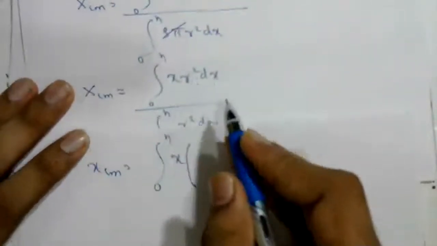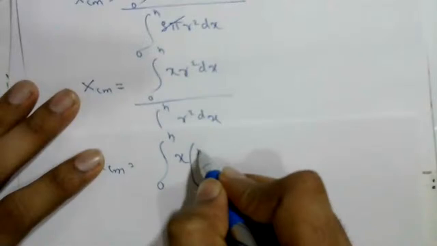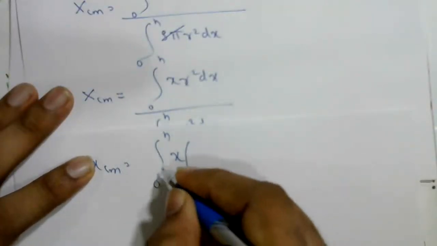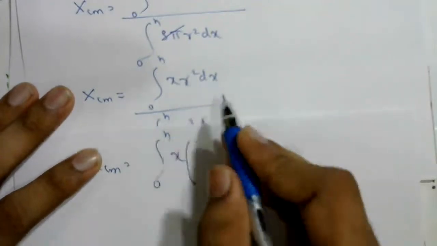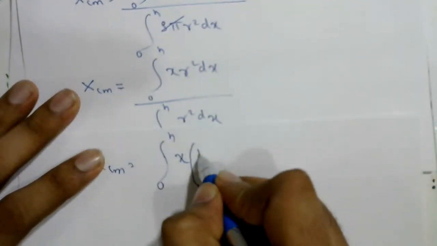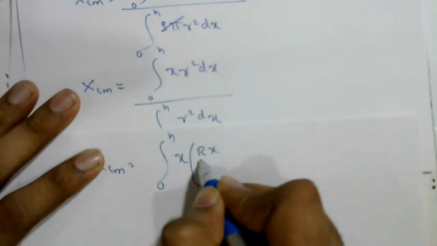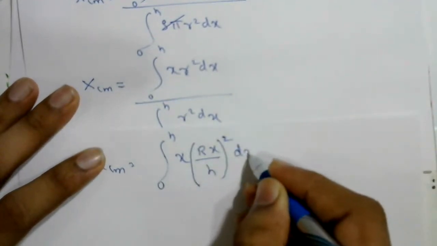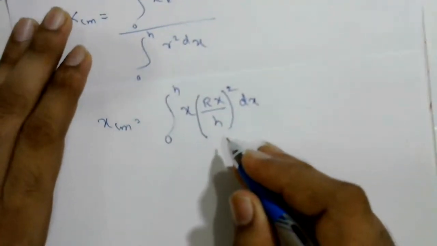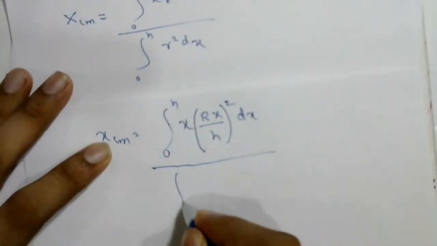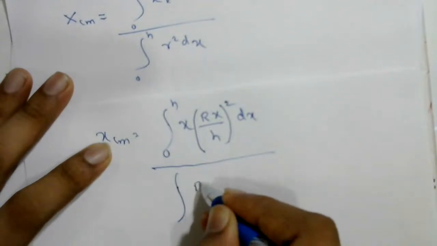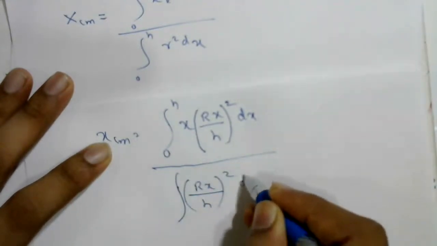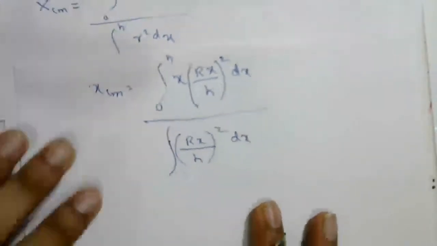So the r value is capital R x divided by h, and whole square, into dx. Correct? Upon the same, R x upon h whole square into dx.